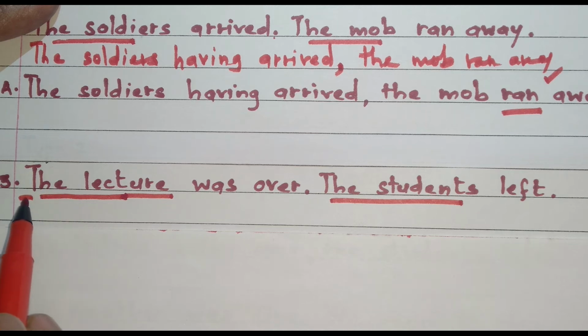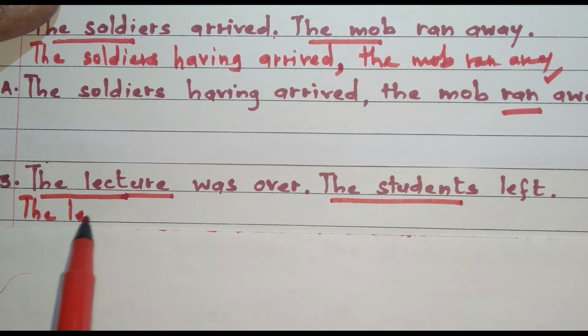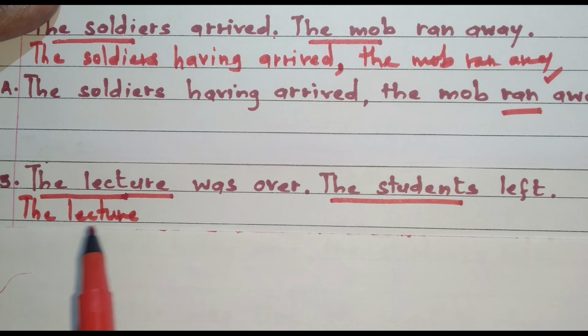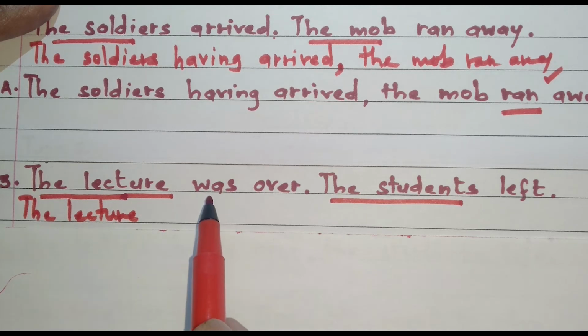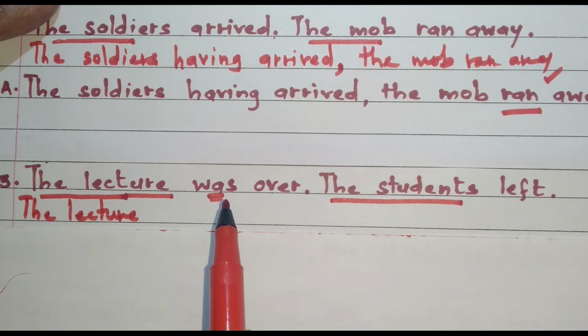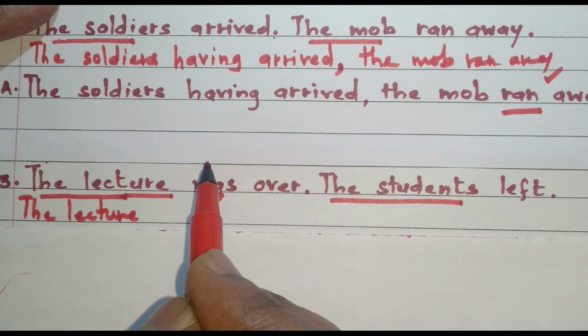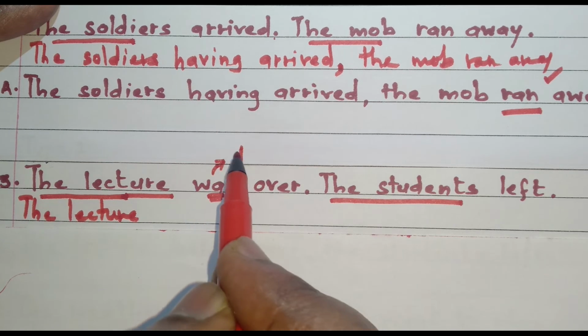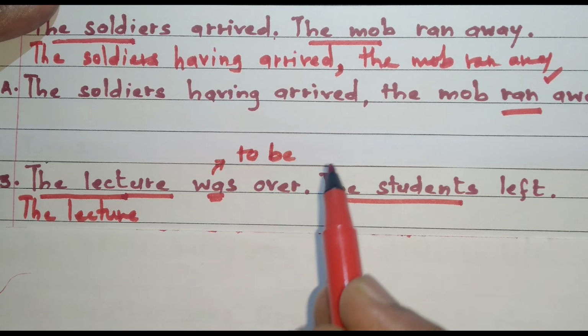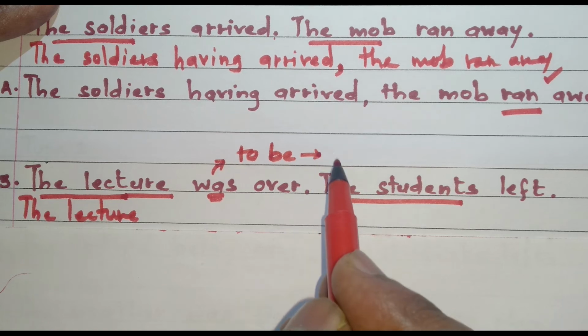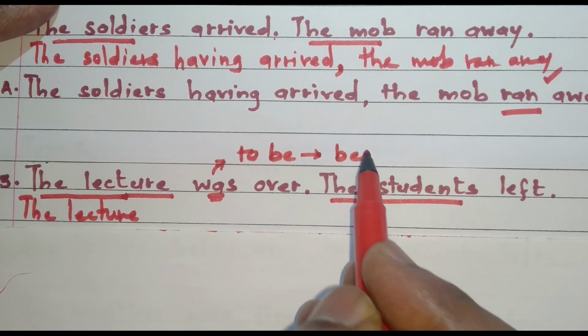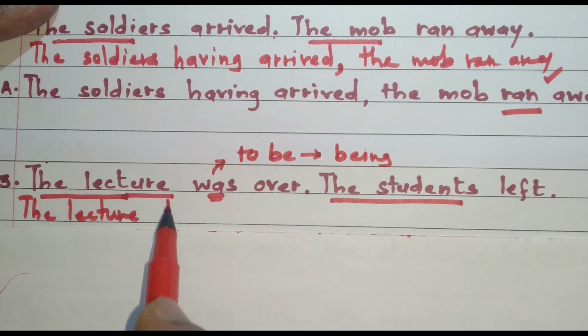We write the subject of the first sentence the same, so we'll say the lecture. Now here there is a helping verb present, and the helping verb is was. Now was is a form of to be, so the ing form of be is being. So we will write being